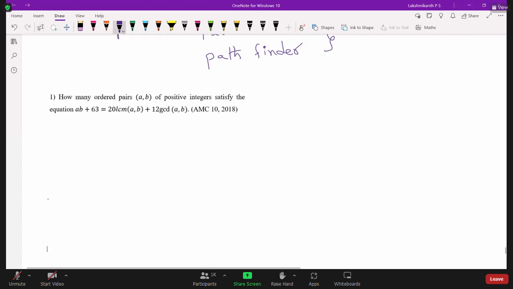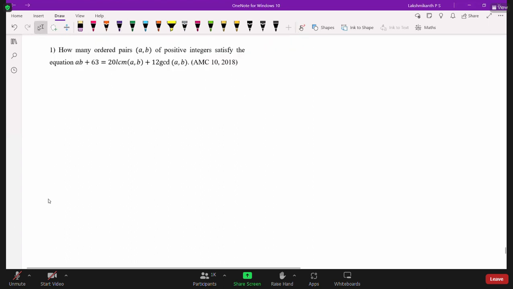See, this is the question we are going to solve. This question was asked in AMC 10 2018. AMC stands for American Mathematics Competition. We have already learnt in the previous class that whenever 2 numbers are given, we consider A equal to dx, and B is another number, dy. The LCM of A and B is dxy. We have already learned this in the previous class.